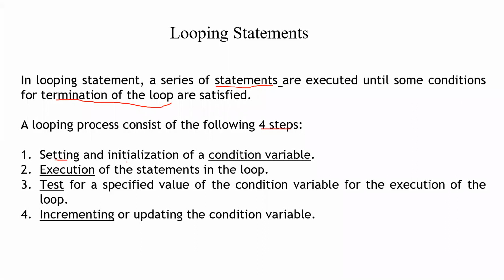First, setting and initializing a variable. That variable is known as a condition variable. In branching we were using a condition expression, likewise here in looping statements we are using a condition variable. Second is execution of the statements of the loop. Our main aim is not to execute a particular set of statements an infinite number of times, or to loop through the same set of statements repeatedly.